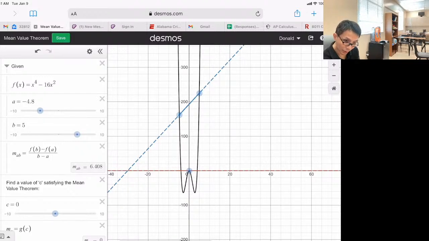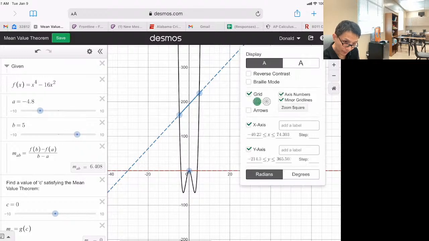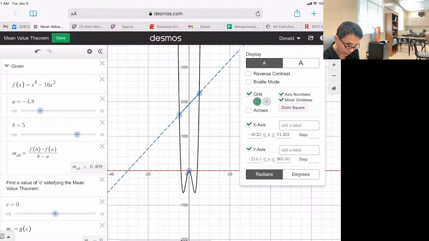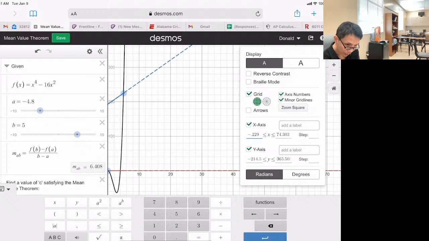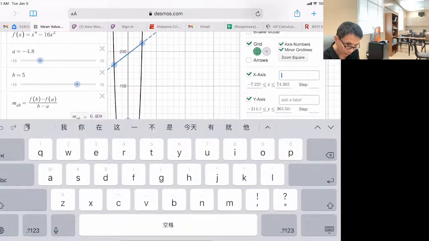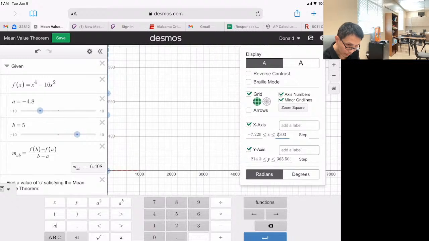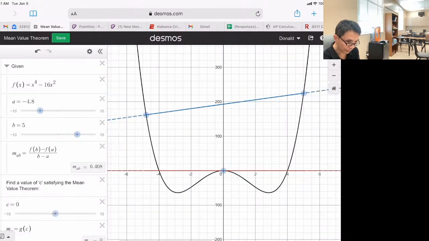And let's change this x value to maybe -7 to 7. How many times is the slope equal to this blue line?